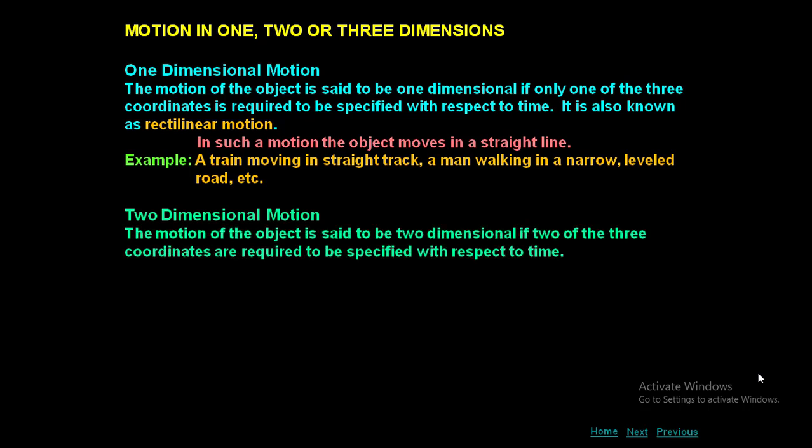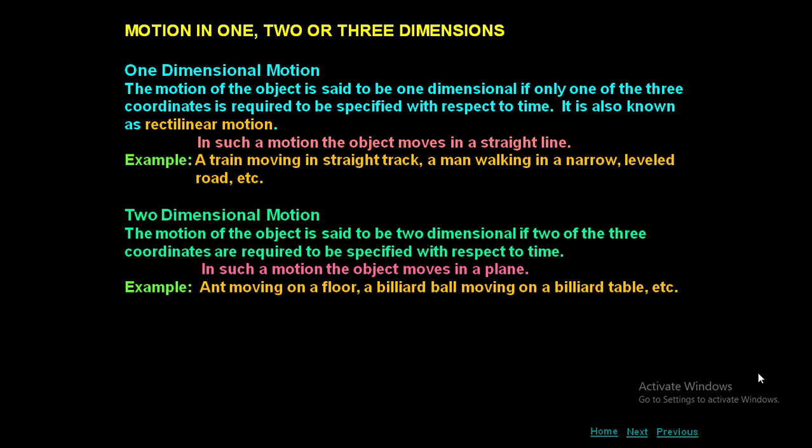Two-dimensional motion. The motion of the object is said to be two-dimensional if two of the three coordinates are required to be specified with respect to time. That means here how many coordinates do we require? Two coordinates. Either it may be xy, or it may be yz, or it may be zx. In such motion, the object moves in a plane. Plane means two axes will be there.